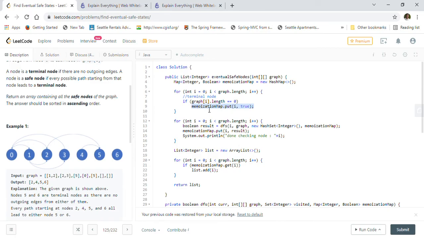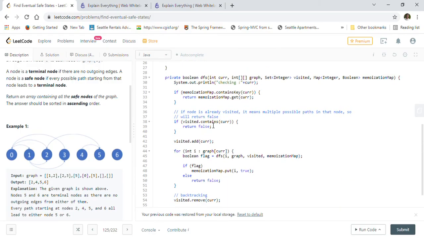Then we start looping through the graph and apply DFS from i equal to 0, storing the results into the memoization map. At the end we use the memoization map to create the list.